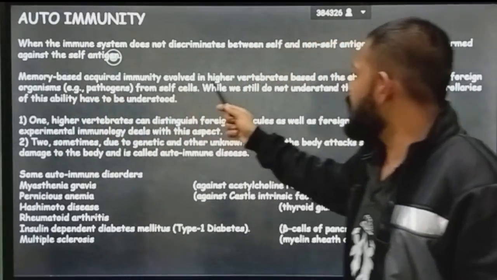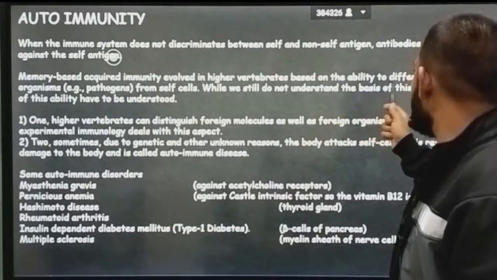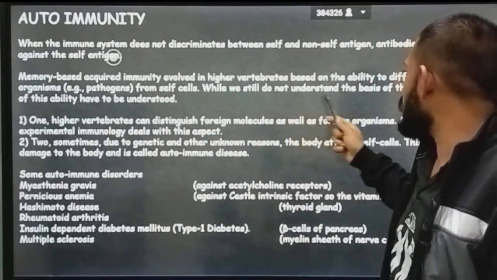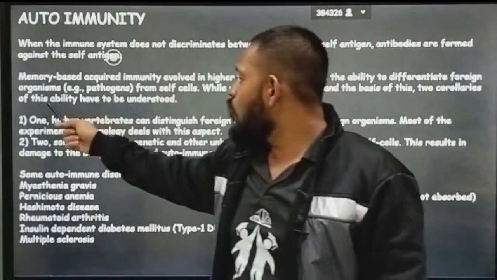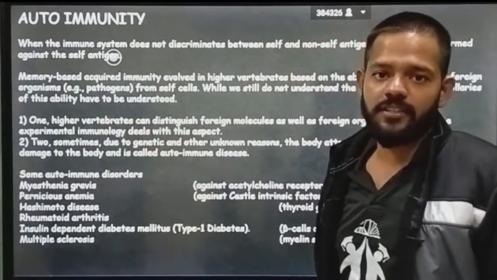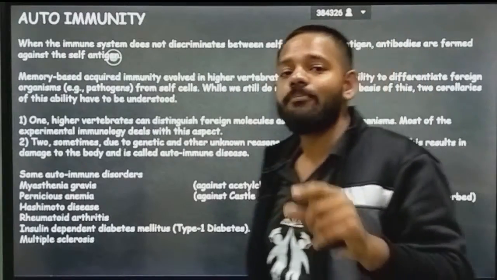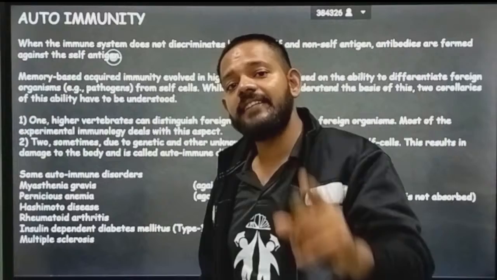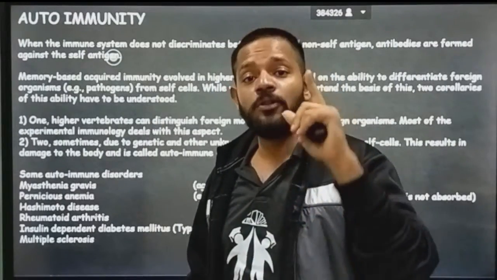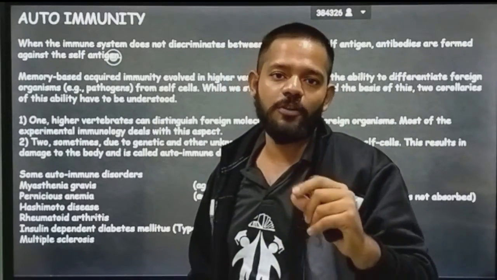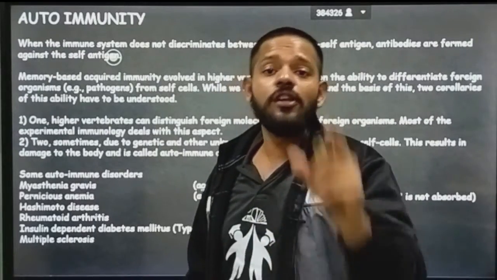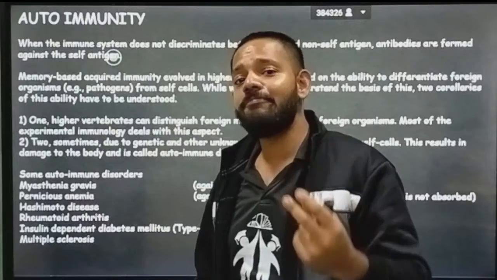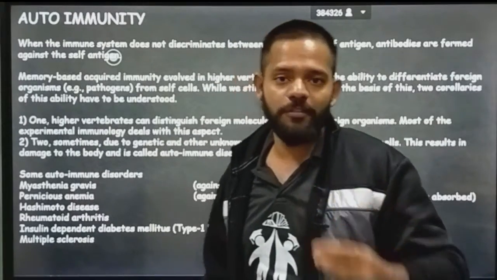Memory-based acquired immunity evolved in higher vertebrates based on the ability to differentiate pathogen from self cells. While we still do not understand the basis of this, the coordination of this ability has to be understood. We are still not sure about this ability of our immune system. That is why I said at the start of the chapter that your immune system is the most complex system of your body. We do not know it fully; till now we know only about half of how our immune system works.